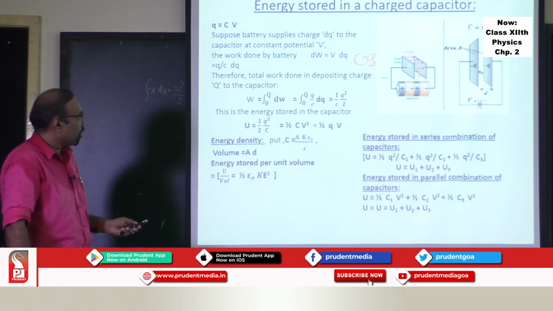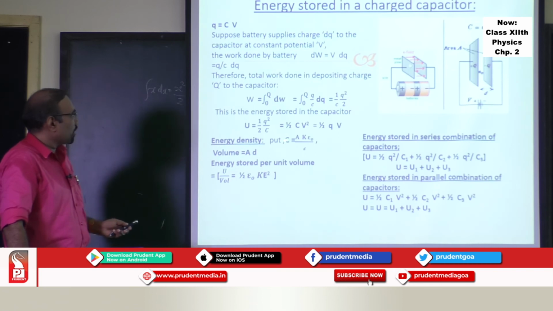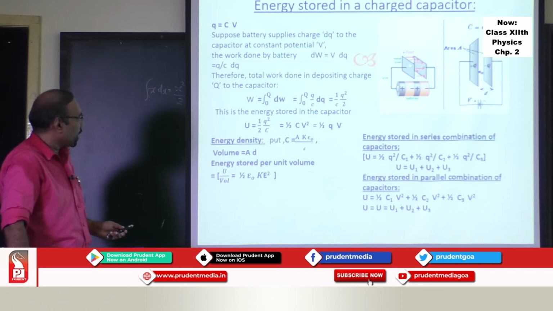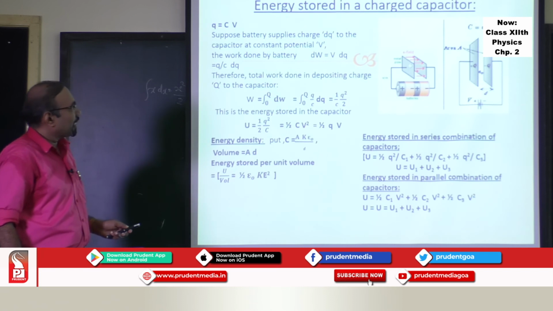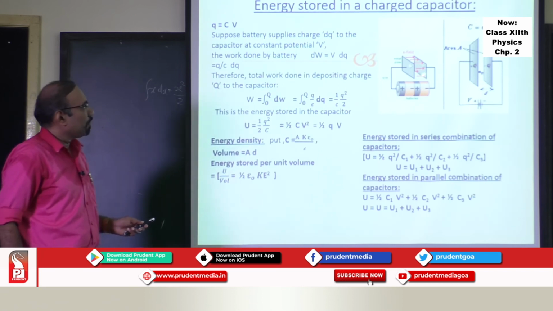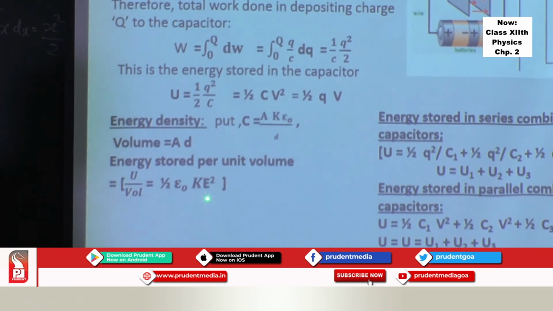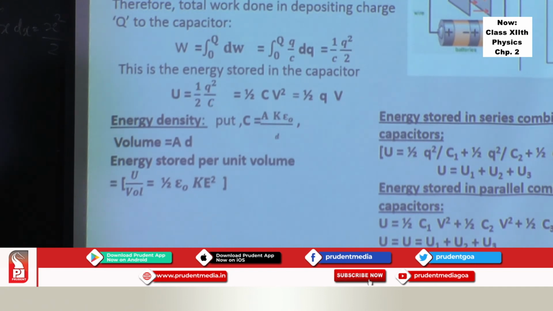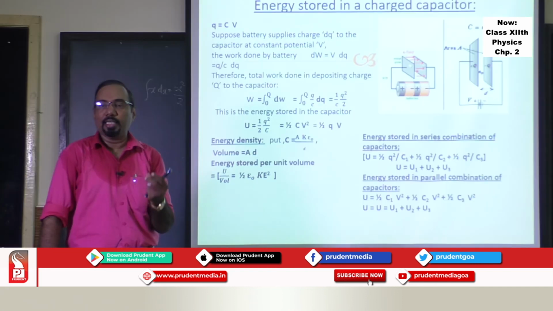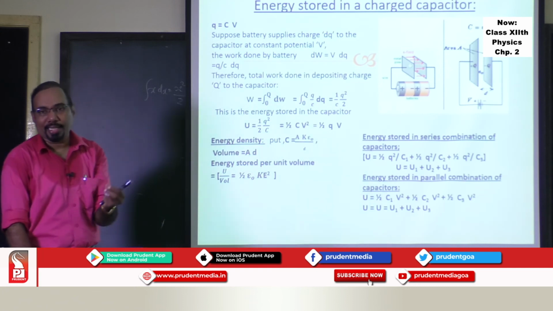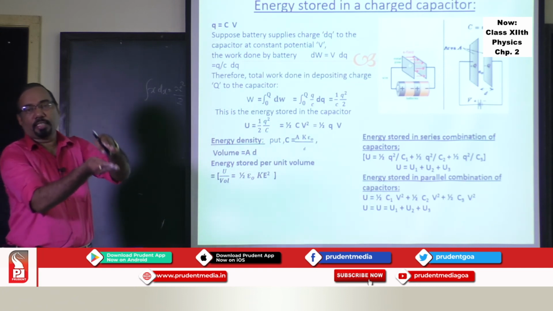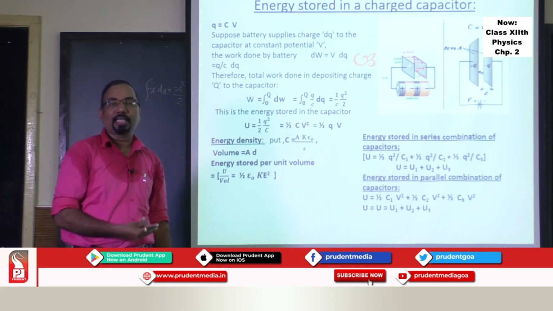Capacitance is A K epsilon 0 by d. Put these values in this equation, half CV square. You will get energy stored per unit volume, which is half epsilon 0 K E square, where K is a dielectric constant inserted between the plates of the capacitor. So from this formula, it is very well known that energy stored per unit volume is directly proportional to E square. So energy is stored in the form of electric field in between the plates of the capacitor. That's what exactly it means.